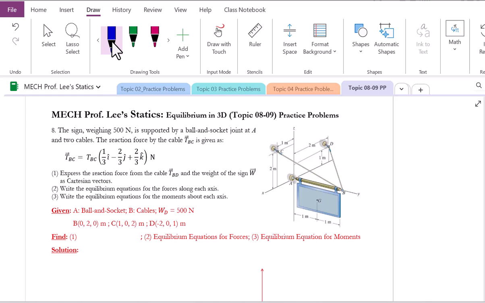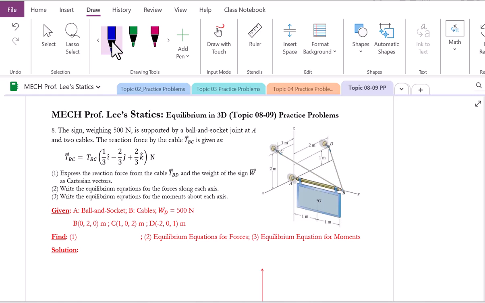So it's good practice for 3D problems: how to express our forces as Cartesian vectors, which was topic 4, and then apply vector analysis and scalar analysis to identify equilibrium in a 3D problem. Let's take care of the given information.